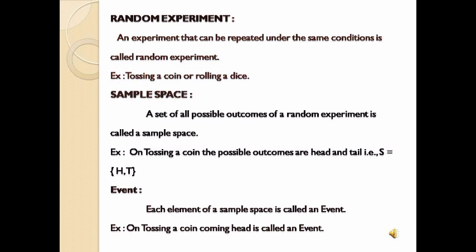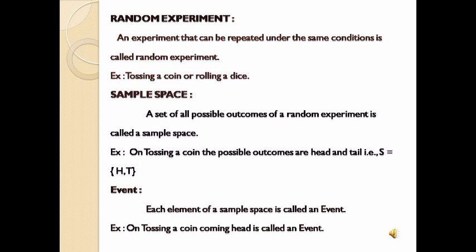And now see the next definition, sample space. So what is a sample space? A set of all possible outcomes of a random experiment is called a sample space. Set of all possible outcomes of a random experiment. Now, as we see, tossing a coin is a random experiment. So, what are the possible outcomes when we toss a coin? We get either head or tail. So, the sample space S is equal to head and tail.